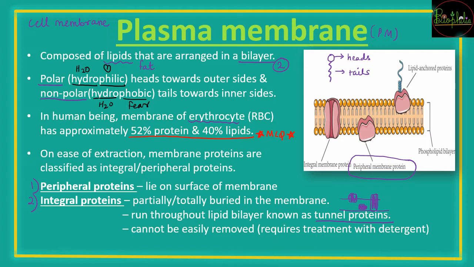जबकि peripheral proteins बाहर के बाहर है, these can be comparatively easily removed out of it. So tunnel proteins are also called as transmembrane proteins. What are they called as? These are also called as transmembrane proteins. So अगर आपको ये नाम दिखे या tunnel proteins दिखे, anyhow you have to remember these are the integral proteins that run through the lipid bilayer membrane.